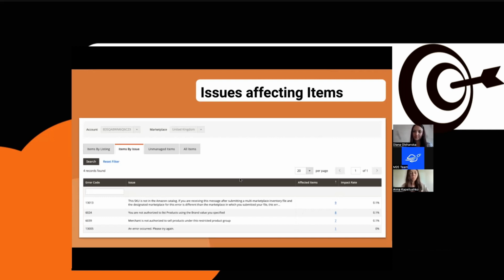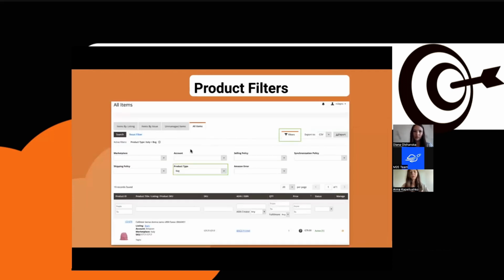I suggest we go back to our all items grid here that we were just looking at, and I will tell you a little bit more about other features that you can find here. The actual grid contains a complete list of all products that you have added to your M2E Pro listings.